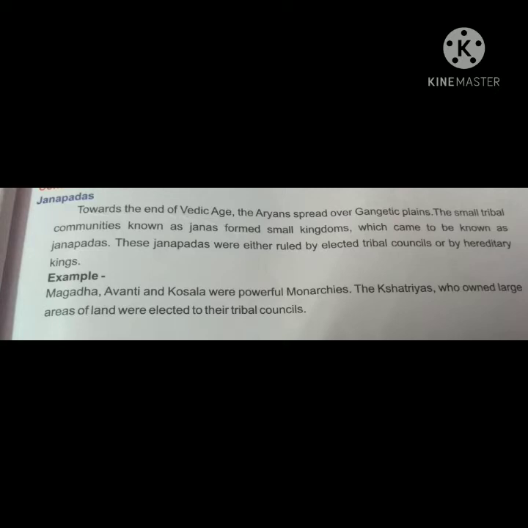The Janapads were the major kingdoms of Vedic India. Aryans were the most influential tribes and were called Jans. This gave rise to the term Janpad, where Jan means people and Pad means foot. By the 6th century BC, there were approximately 22 different Janpads. With the development of iron in parts of UP and Bihar, the Janpads became more powerful and turned into Mahajanpads.